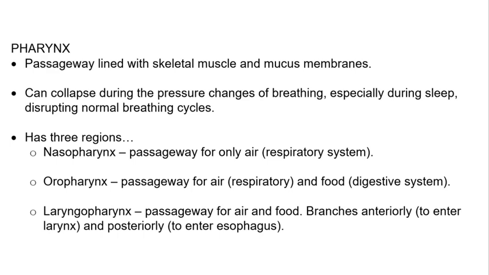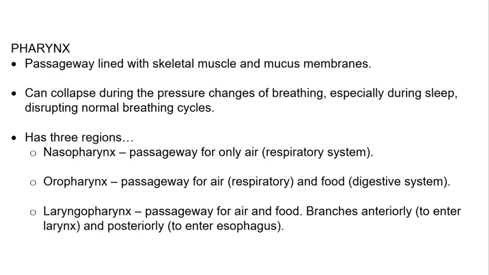The pharynx consists of three regions: the nasopharynx, which is a passageway for only air, and thus it is a respiratory system structure. The remaining two regions of the pharynx are shared passageways for both the digestive and respiratory systems. The oropharynx is a passageway for both air and food, although typically not at the same time, and is found towards the posterior side of the oral cavity.